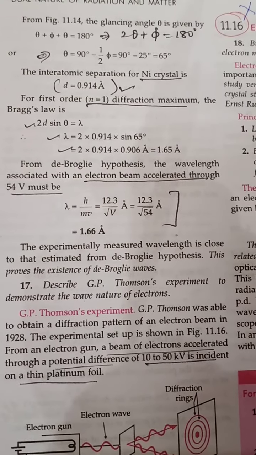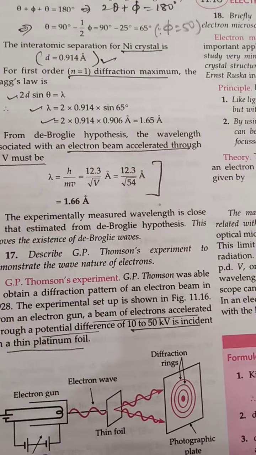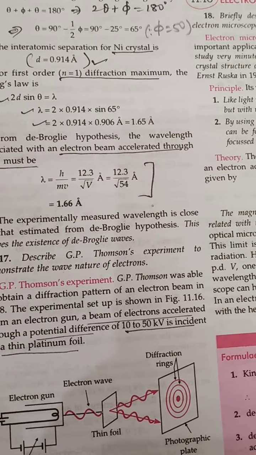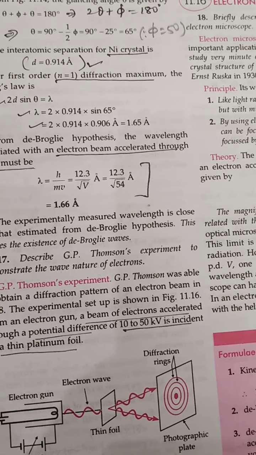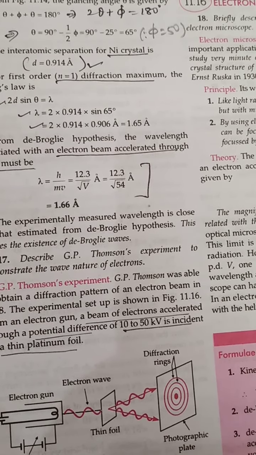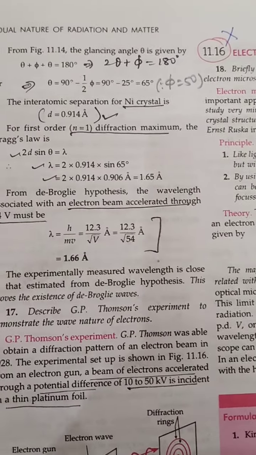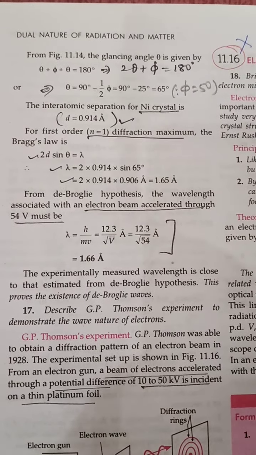So the value of theta is 90 degree minus half of phi, that is 90 degree minus 50 degree by 2, taking phi equal to 50 degree, where we get the strong peak at an accelerating potential of 54 volt. So we get theta equal to 65 degree.